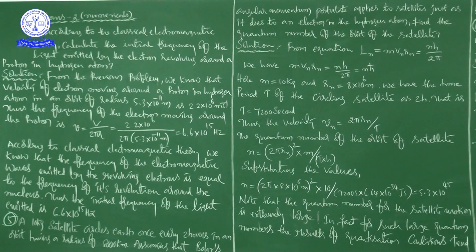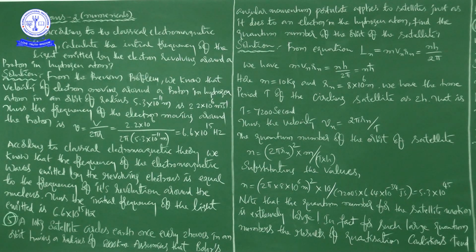Quantum number of the orbit of the satellite, mass 10 kg, the radius of the orbit is 8 into 10 to the power of 6 meters, and the time period of the satellite is 2 hours, that is 7200 seconds. Okay, see here. Note that the quantum number for the satellite motion is extremely large.